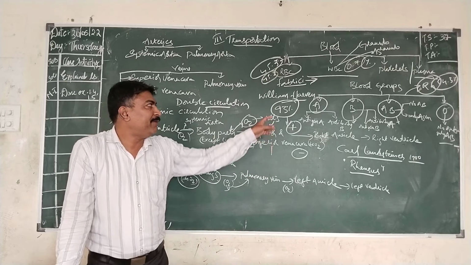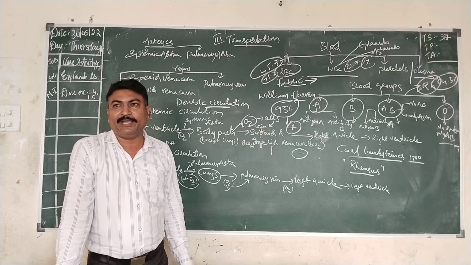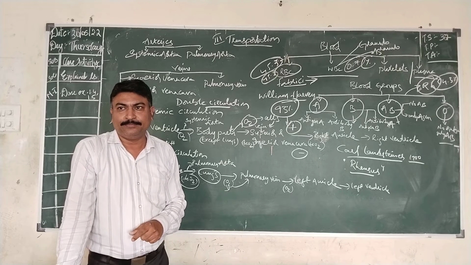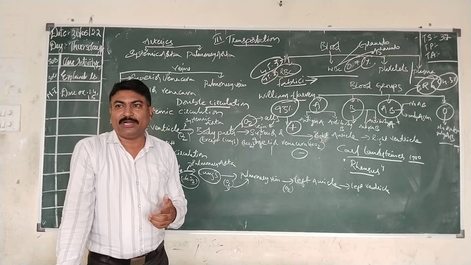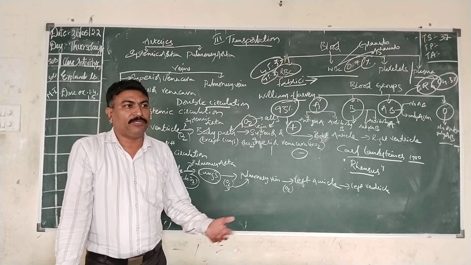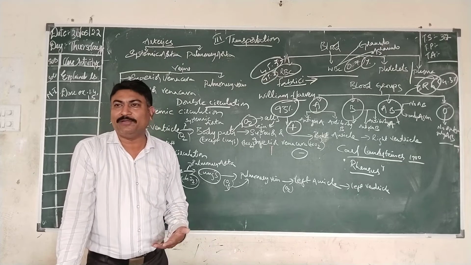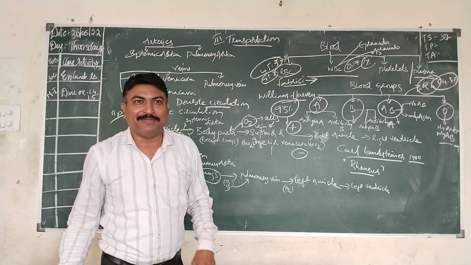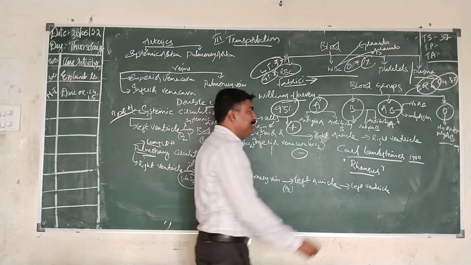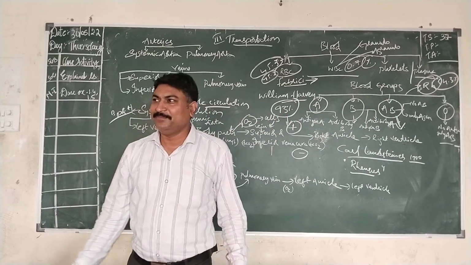So most of them will have a positive blood group. 93% of Indians have a positive blood group: A positive, B positive, AB positive, or O positive. O negative is very rare. Out of 1 million, 1 or 2% might have O negative. So it is considered a rare group which we cannot easily acquire. If we are born with O negative, then we are considered unlucky. If something happens, we cannot get the blood easily. But AB persons are the luckiest, who can take blood from any of the persons.